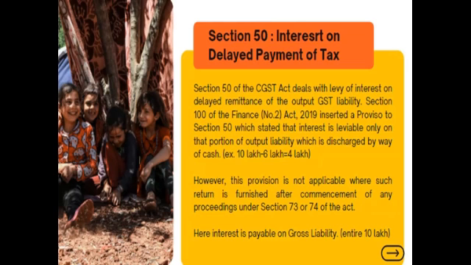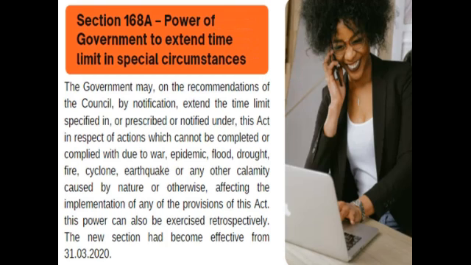So remember this: if you are falling under section 73 or 74, which deal with matters relating to fraud, then no benefit will be provided to you and interest will be charged on the entire amount, nevertheless of whatever amount is there in your input tax credit account. In that case, interest will be payable on gross liability and not on net liability, which is the entire rupees 10 lakh.